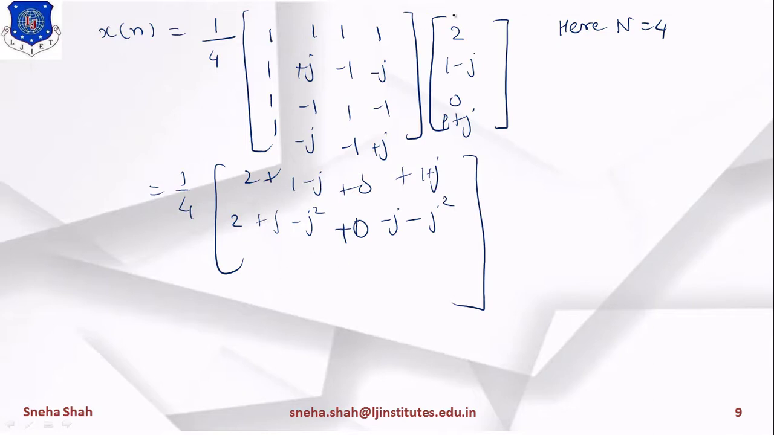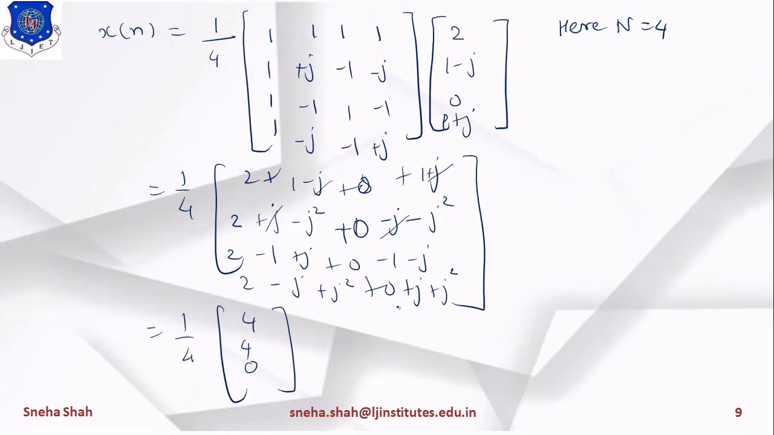For the third term, 1 into 2 means 2, minus 1 into 1 minus j means minus 1 plus j, next term is 0, minus 1 into 1 plus j means minus 1 minus j, and the last term is 2. Then minus j minus j square, plus 0, and the last term is 1. So minus j plus j will be cancelled out, j square plus j square means 2j square and the value of j square equals minus 1, so minus 2. 2 minus 2 equals 0. So the last term is 0.